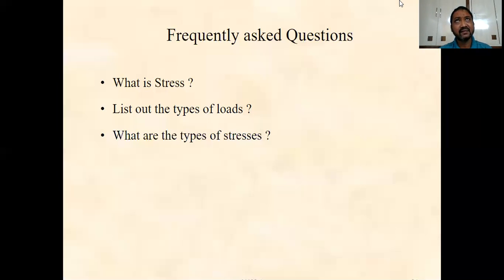So in different subjects, the knowledge of strength of materials and mechanical properties of materials is very much required.